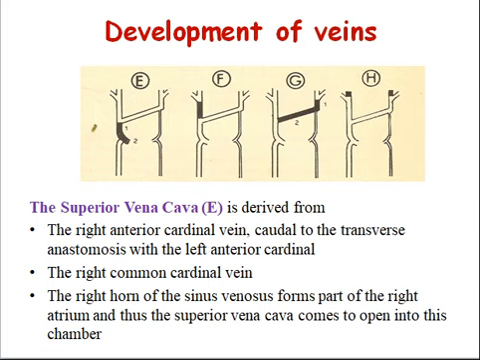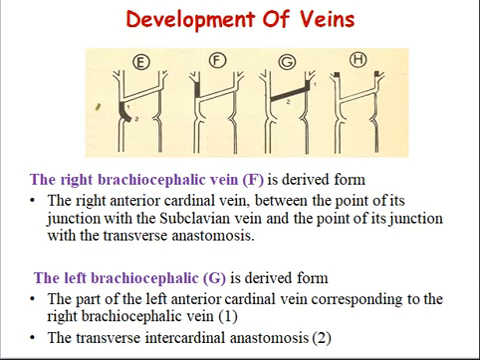The right common cardinal vein and the right horn of the sinus venosus form part of the right atrium. Thus, the superior vena cava comes to open into this chamber. The right brachiocephalic vein is derived from the right anterior cardinal vein between the point of its junction with the subclavian vein and the point of its junction with the transverse anastomosis. The left brachiocephalic vein is derived from the part of the left anterior cardinal vein corresponding to the right brachiocephalic vein and the transverse intercardinal anastomosis.